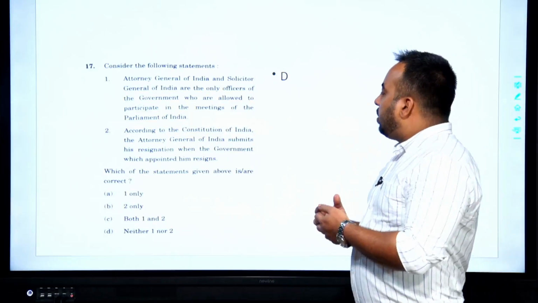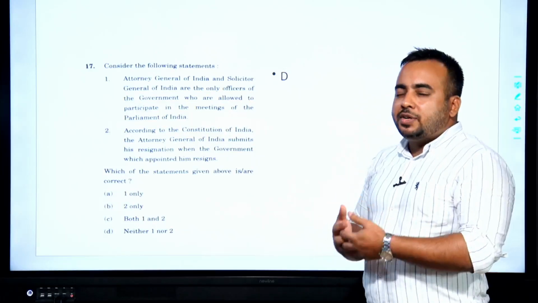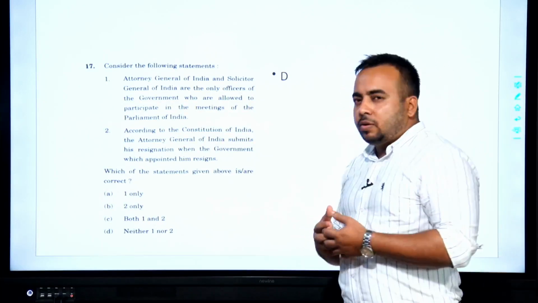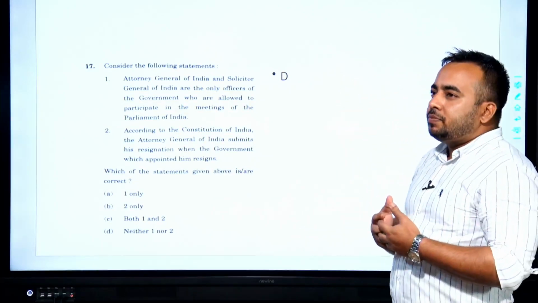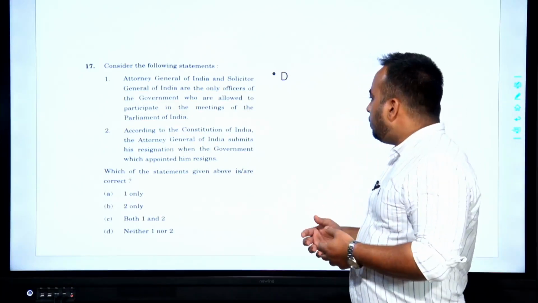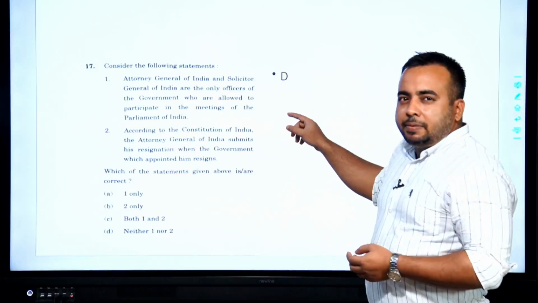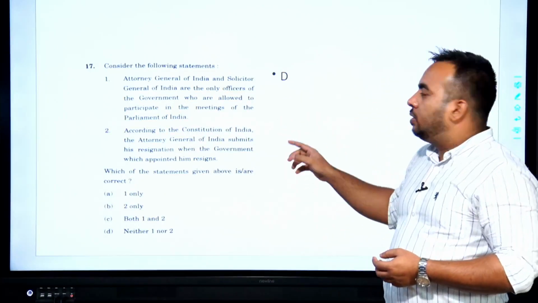It has nowhere been mentioned in the Constitution. He, being the senior most legal officer of India, is appointed by the President, and he generally resigns when the party in power changes. So, both the statements are incorrect. Moving forward, looking at the next question.